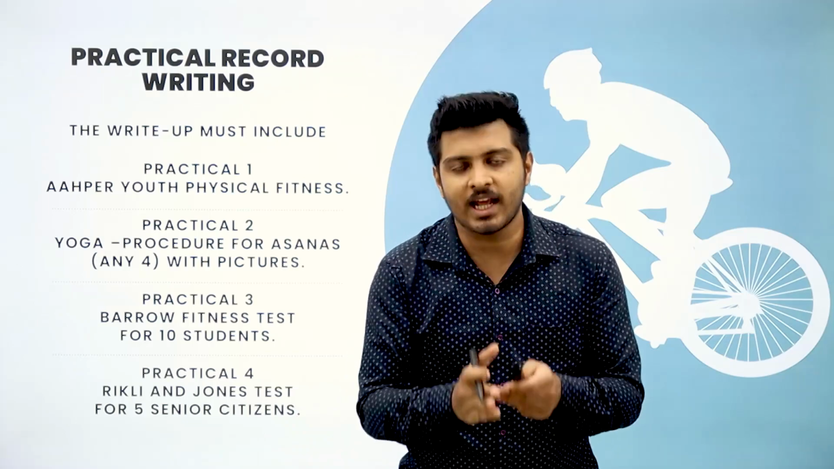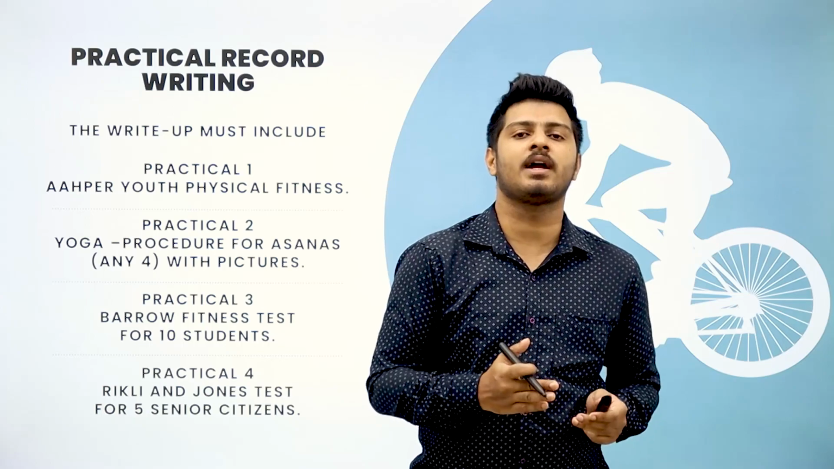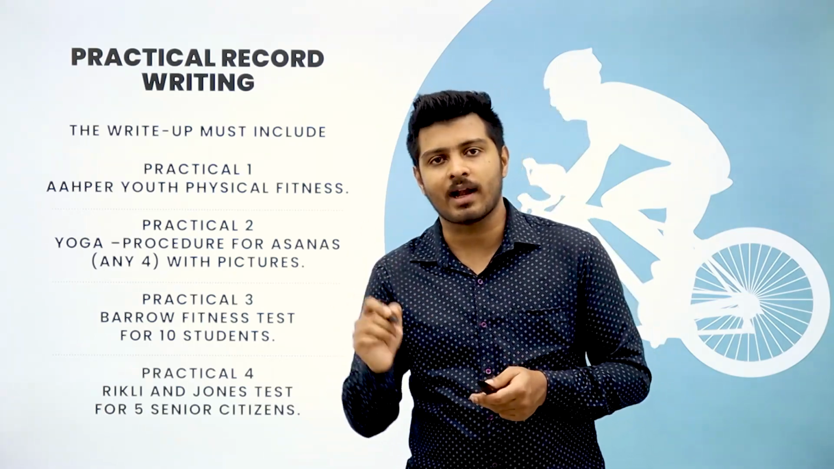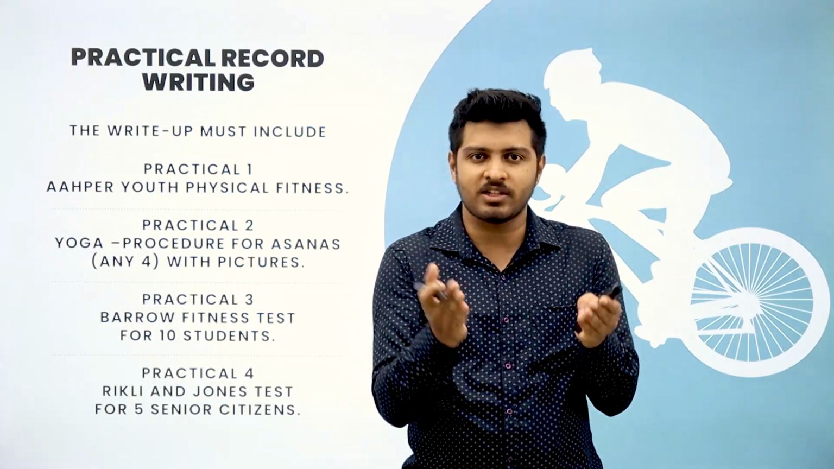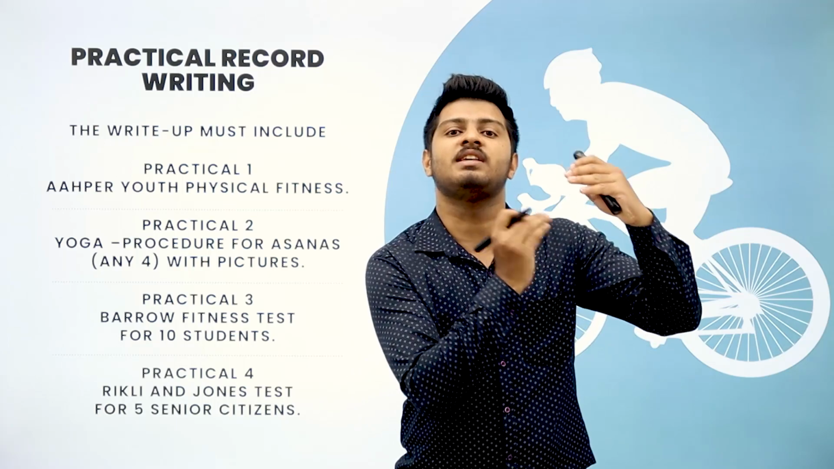You have to again take the picture of those 5 senior citizens. You have to paste it on the left hand side, and on the right hand side you have to write their values and their data, whatever values you have obtained after conducting the test. So basically, like I said, one sheet you have to assign to one person. You cannot paste 2 persons' pictures on the same sheet.